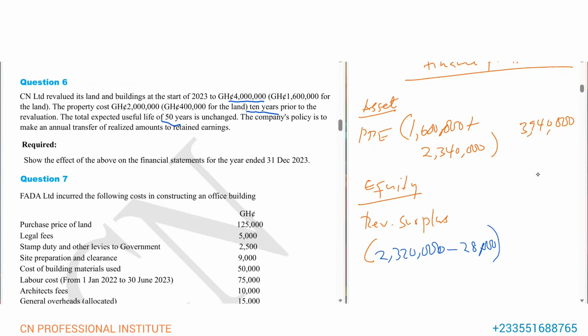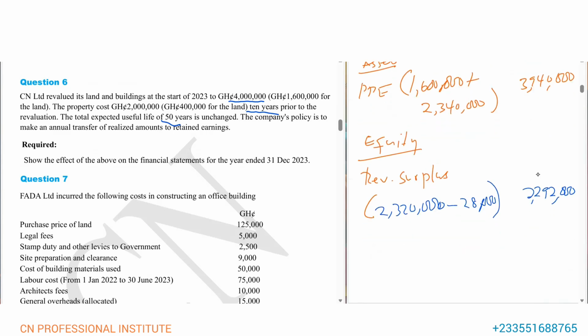Don't forget, the revaluation surplus account deals with balances. So when you deduct the amount you are transferring to retained earnings, the balance is what we are going to record here.